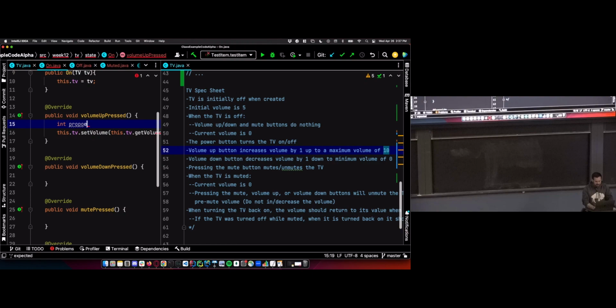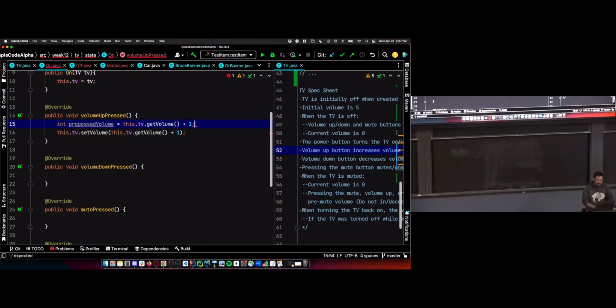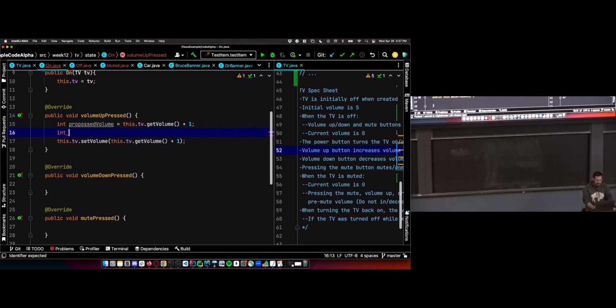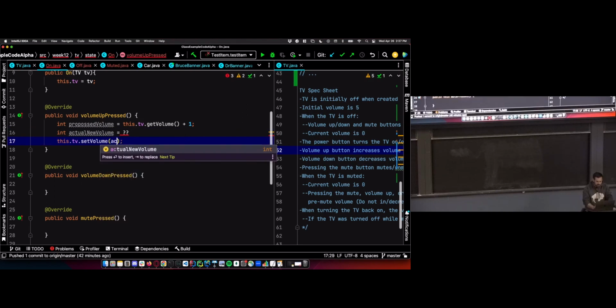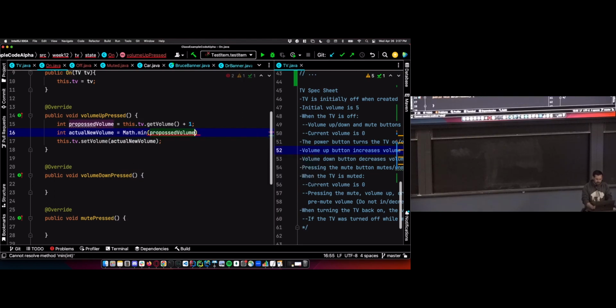I'm going to create some proposed volume. So this is what I would like to set the volume to. Let me slide this over. Is this volume. And then what I'm actually going to set it to is something. And then let's get the whole structure set up. I'll do this in a couple of lines. I would probably do this in one line usually, but I'll do it in a few lines to really explain what I'm doing. The actual new volume, I'm going to take advantage of math.min, proposed volume, and 10.